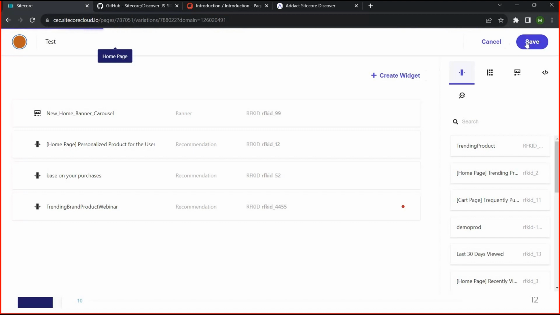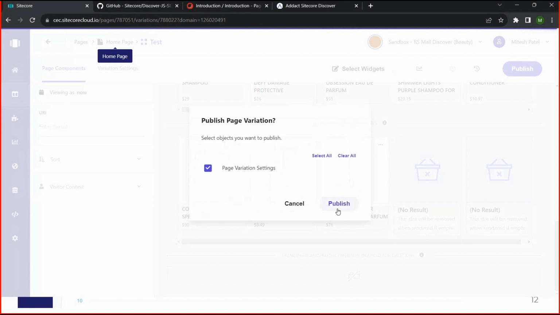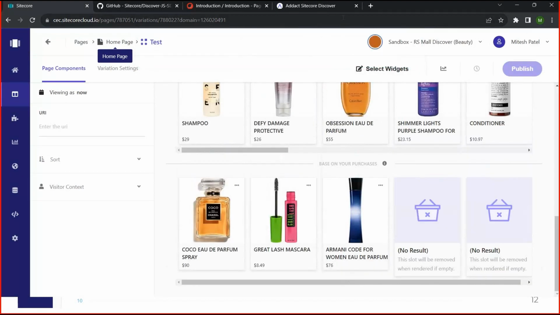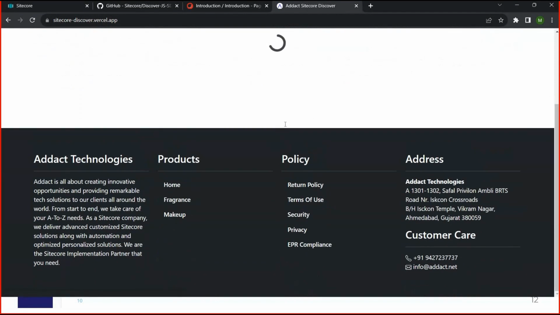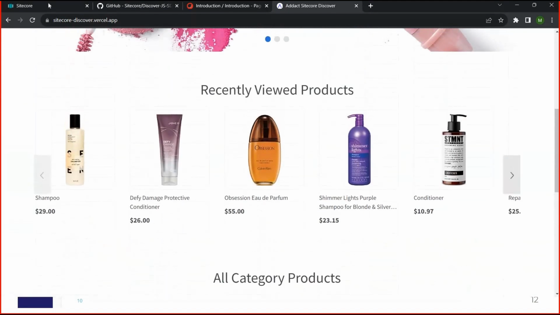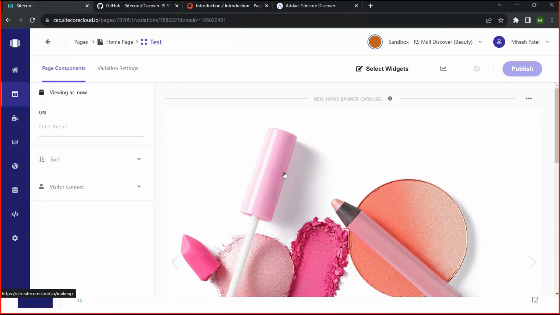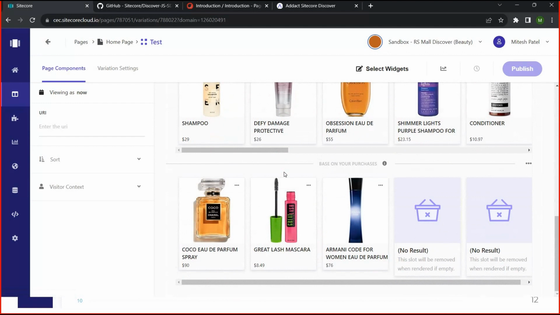Save it. Publish it. So we have removed this one. Now we can see the three widgets we have configured, and this website we already deployed in our version, so that's why it's coming from dynamic. I haven't made any code changes in my repository. So this way we can manage this with dynamic components.